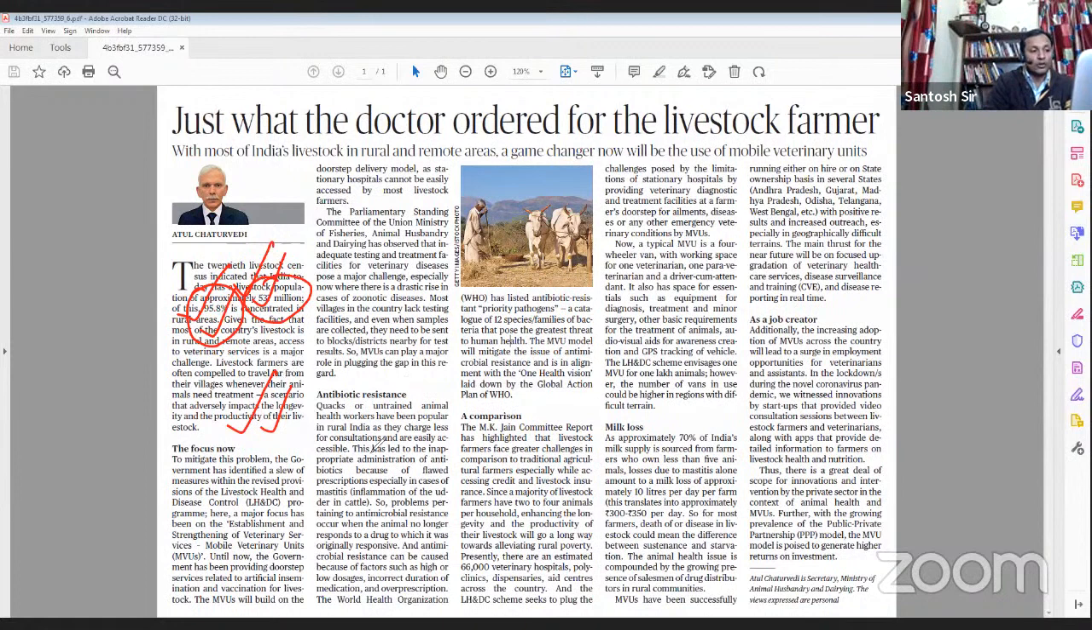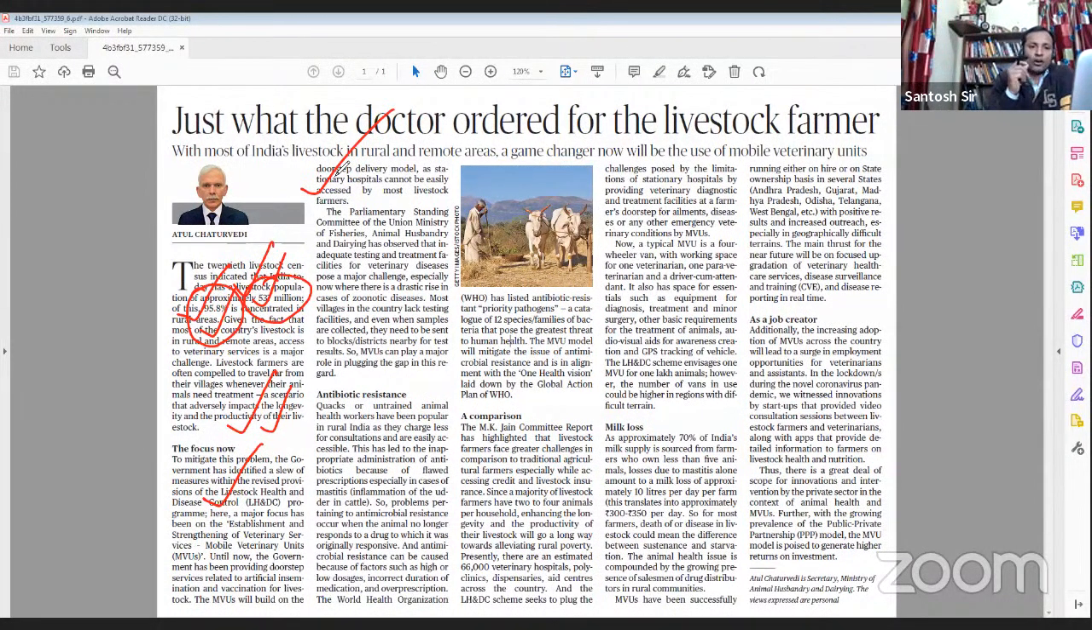So the article goes on to say that in the revised provision in the livestock and disease control program, the focus should be on strengthening the veterinary infrastructure. This is basically what it's saying: come out with a mobile veterinary unit which will help in door-to-door delivery of these veterinary services. Doorstep delivery model, this editorial talks about.